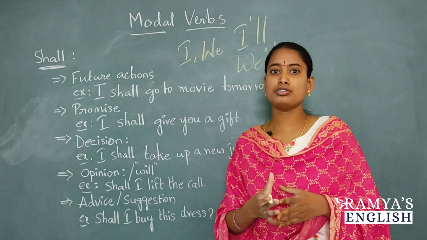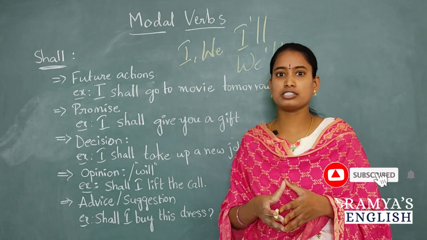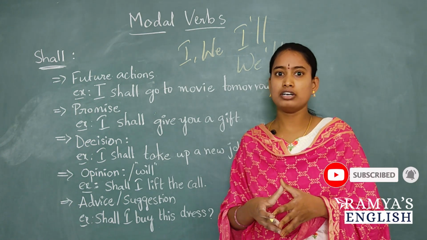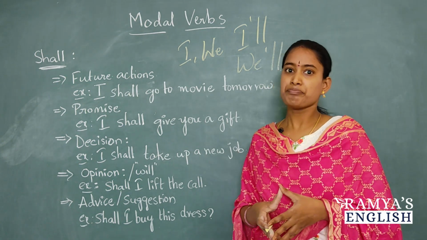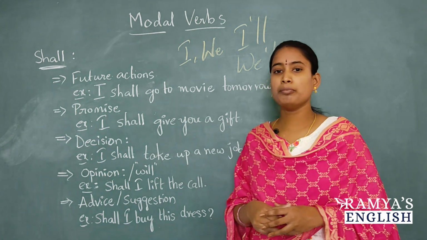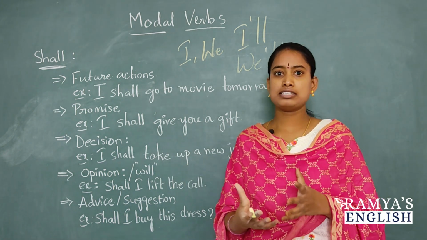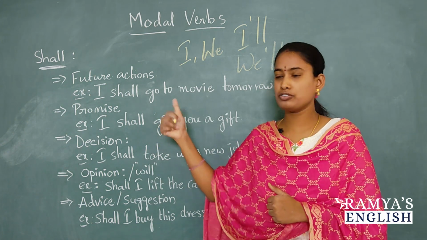I shall go to school tomorrow, or here I am using contractions, I'll do it tomorrow. I'll complete my homework tomorrow. So all these are future actions. That is the first use of shall. And the next use of shall is promise. You are giving a promise to someone. At that time we use this shall.